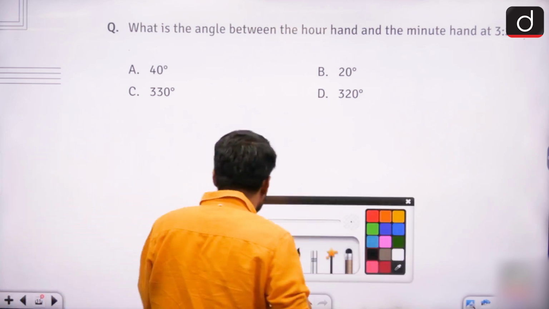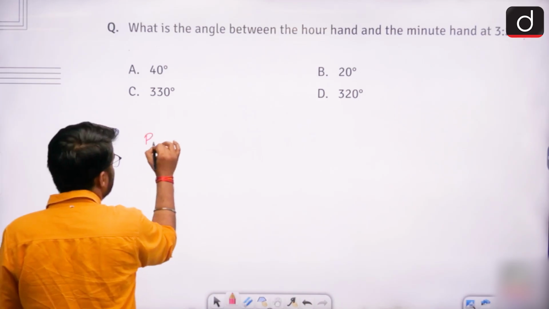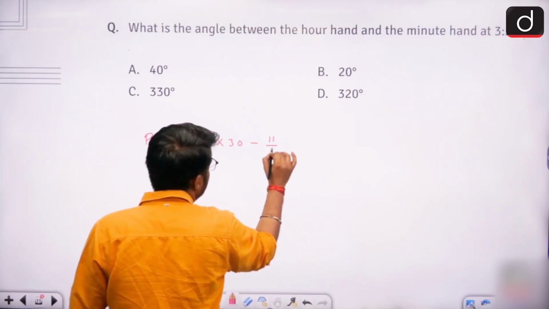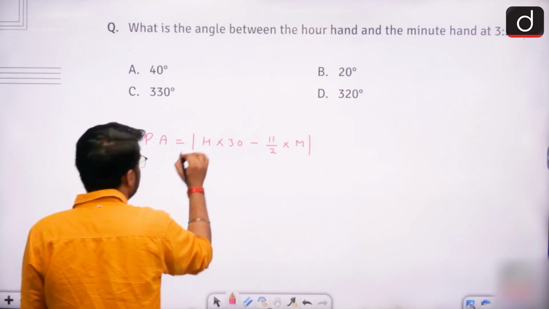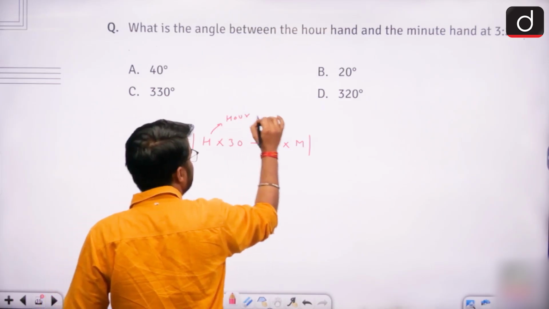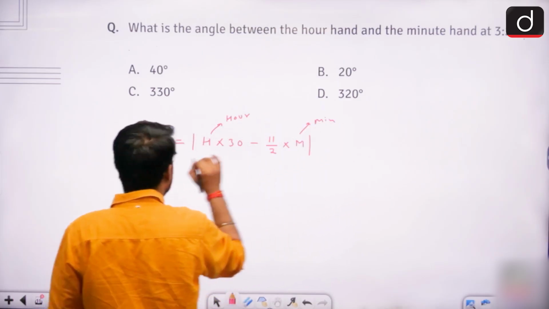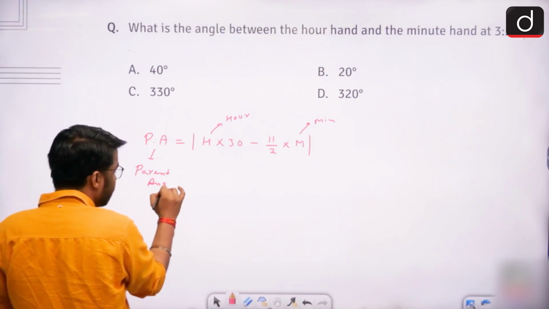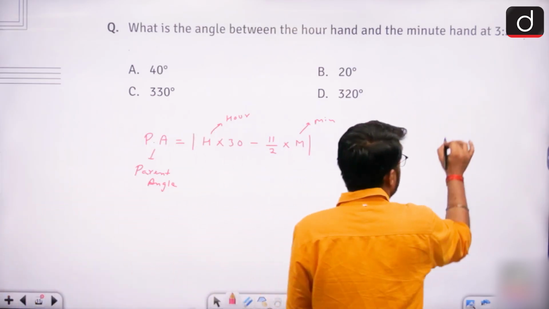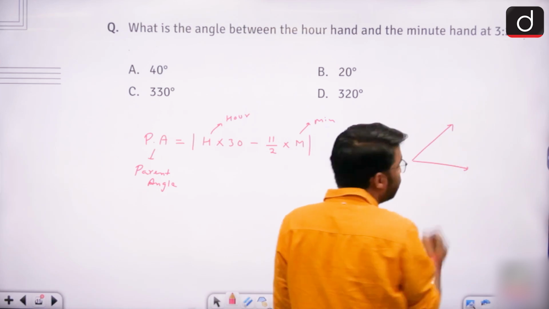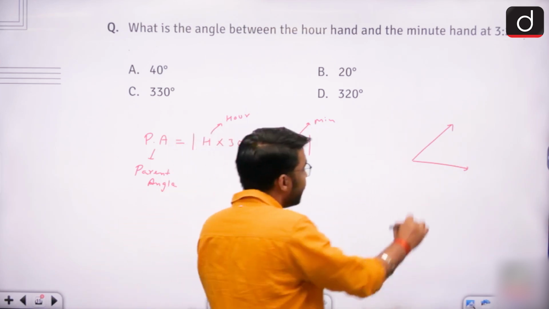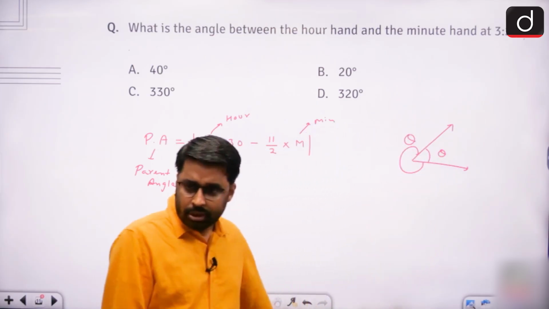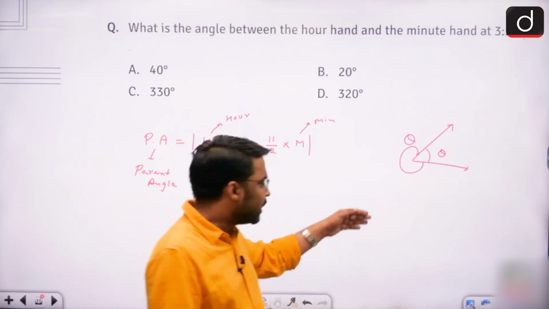So to find the angle between the hands of the clock, we have a formula that is PA equals modulus of h into 30 minus 11 by 2 into m. ठीक है, where h represents the value of hour, m represents the value of minute and PA means parent angle. Parent angle आप कह लीजिए या फिर आप internal angle कह लीजिए, क्योंकि जब भी किसी भी टाइम पे दोनों हैंड्स होंगे तो एक इंटरनल एंगल बनता है, तो सामने एक एक्सटर्नल एंगल भी बनता है ना, ये भी आपको पता है, ठीक है ना? तो आप पेरेंट एंगल को इंटरनल मान लीजिए, ठीक है?